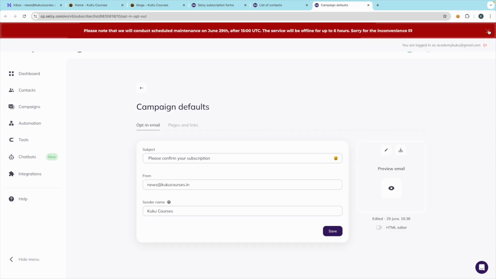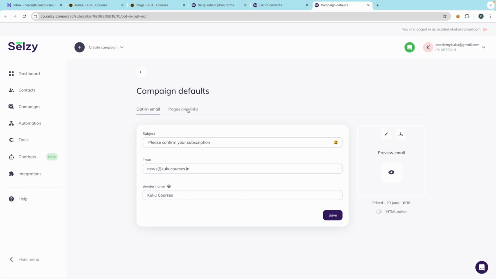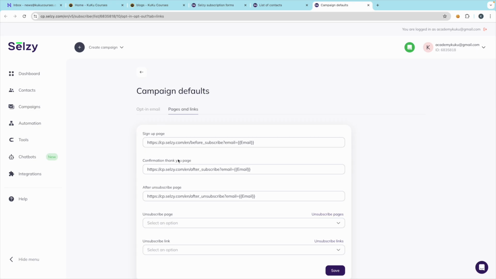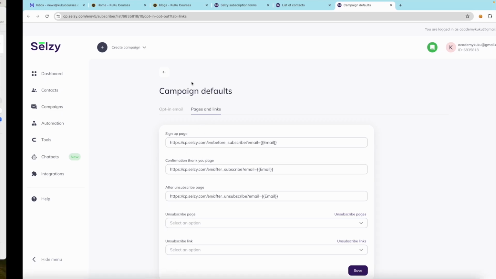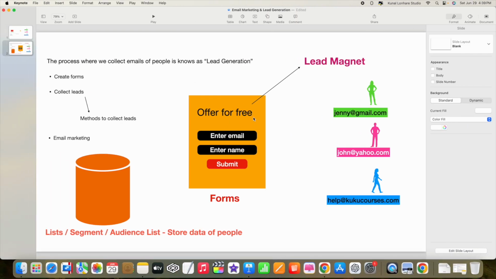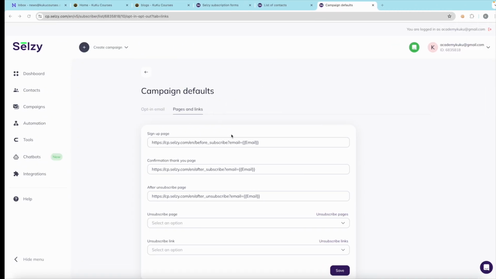So just come to the campaign defaults in Selzy. Here you have to make sure of how you can give the lead magnet. That means when someone fills in the information, how you can give them the lead magnet which you have created.